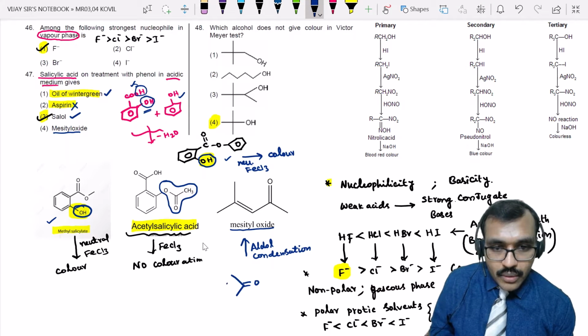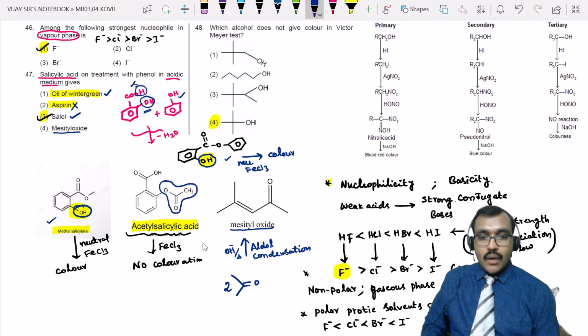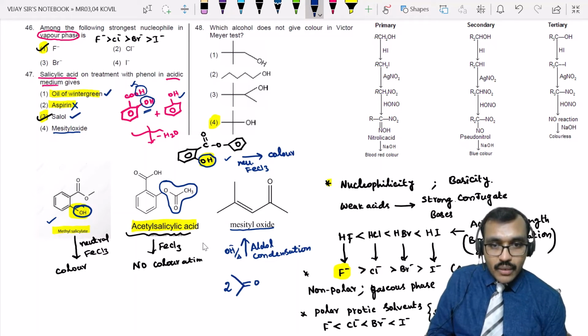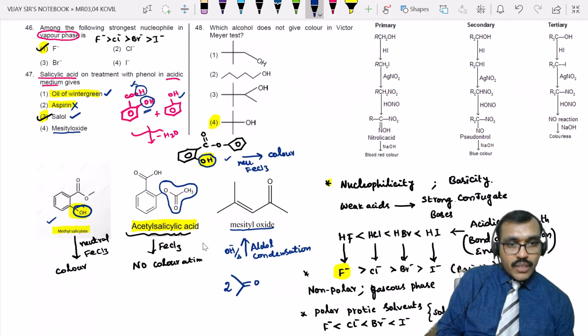Acetone undergoes aldol condensation in the presence of a base, followed by heating, which gives aldol condensation. There you will get mesityl oxide as the product, right? So mesityl oxide, oil of wintergreen, aspirin, Salol. You need to observe the structures. This is mesityl oxide, this is aspirin, this is oil of wintergreen, this is Salol.